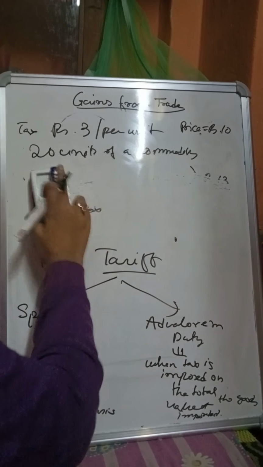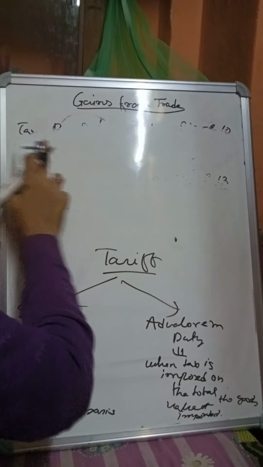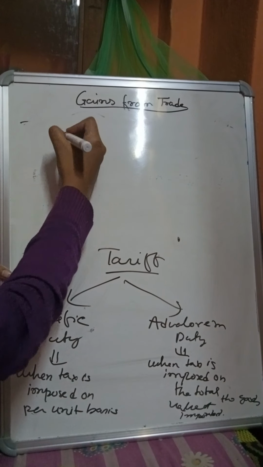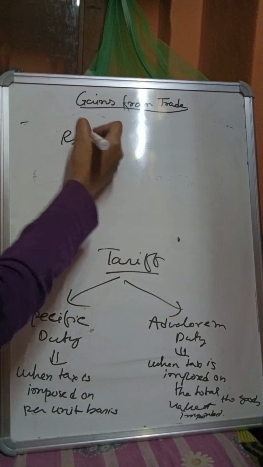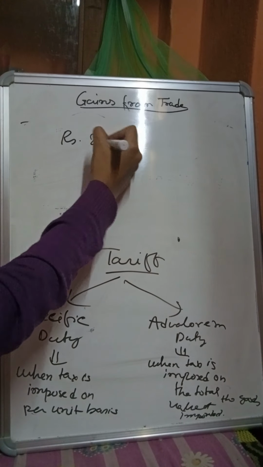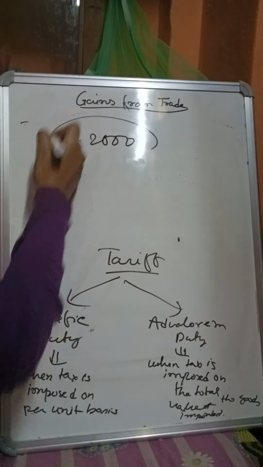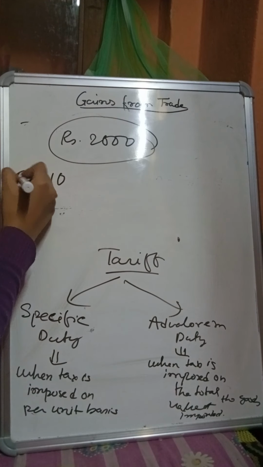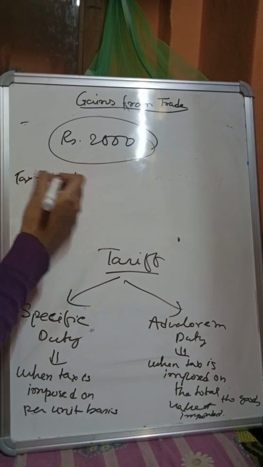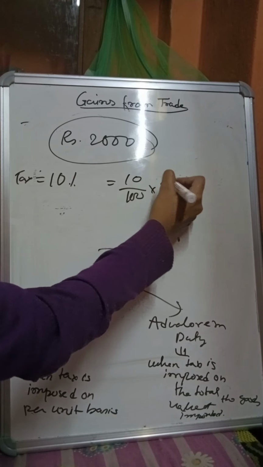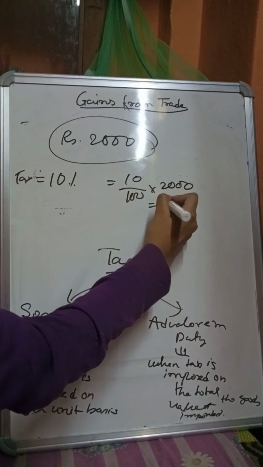Now what is ad valorem tax? Ad valorem tax is what you have to pay on the total value of the goods you are importing. Suppose you have imported 20 units of a good and the money value of the goods is 200. Now you will pay the tax on this whole amount. Suppose the tax is 10%. So you have to pay 10% of 200 as the tax, not on each and every good that you are importing.